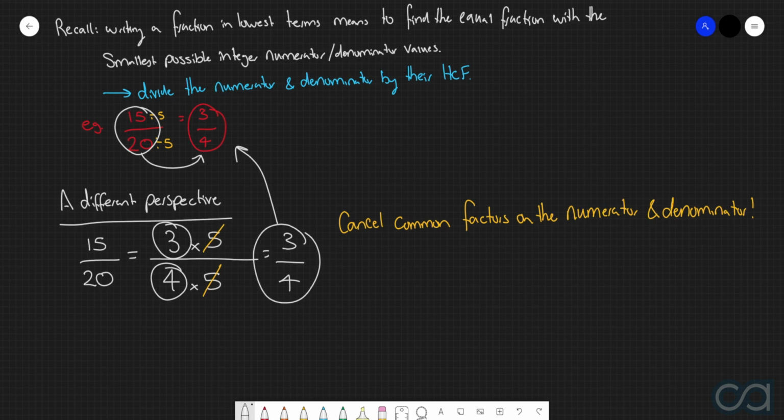So this is the process of what we call cancelling common factors, which is effectively where we factorize the numerator and the denominator, and then we get rid of any numbers that appear both on the numerator and the denominator. Now, the really key thing to understand here is that even though this process may look a little bit different from what we've done up here, it has the exact same effect as simply dividing by the highest common factor.